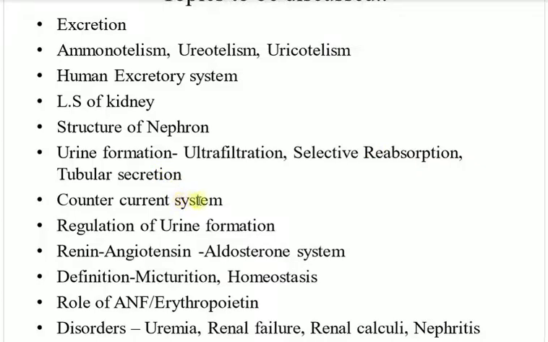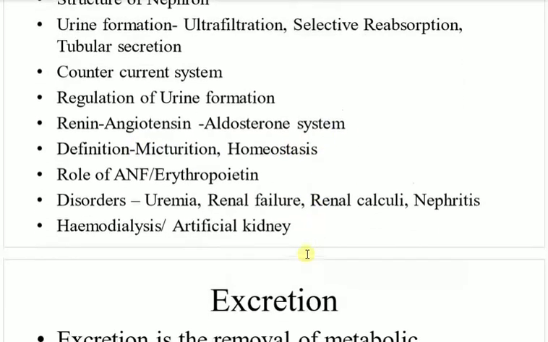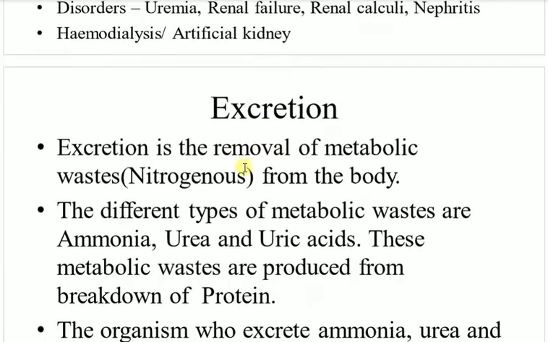Then comes the countercurrent system, regulation of urine formation, the renin, angiotensin, aldosterone system, which we also know as the RAS system. Then come definitions of micturition, homeostasis, and some others. Role of ANF, erythropoietin. Some disorders are there: uremia, renal failure, renal calculi, nephritis, and last comes hemodialysis and artificial kidney. So let's start. Excretion.